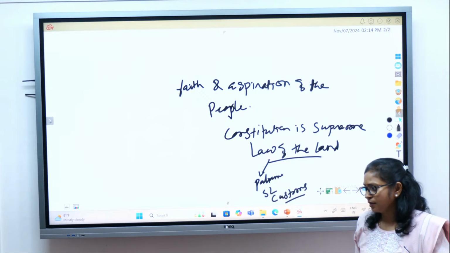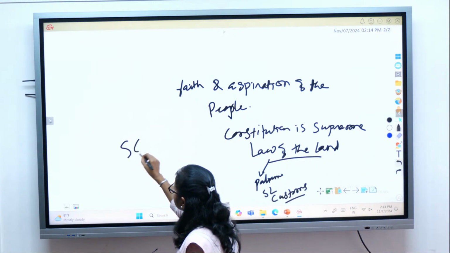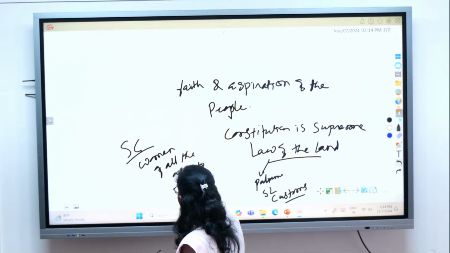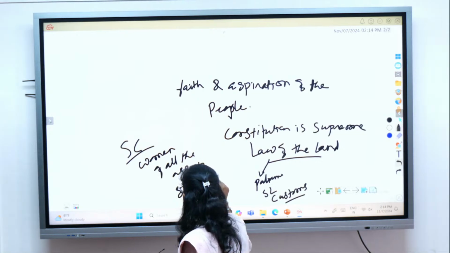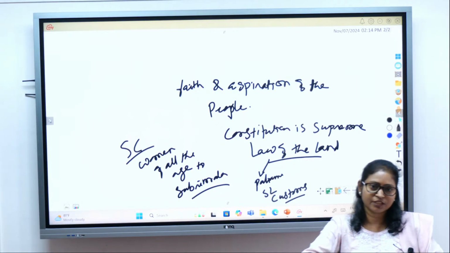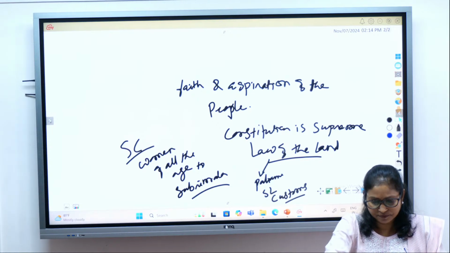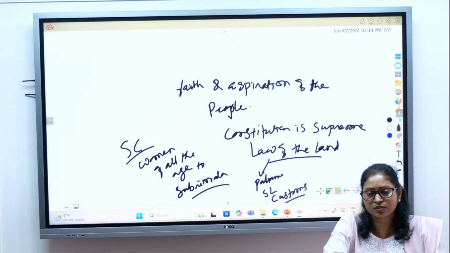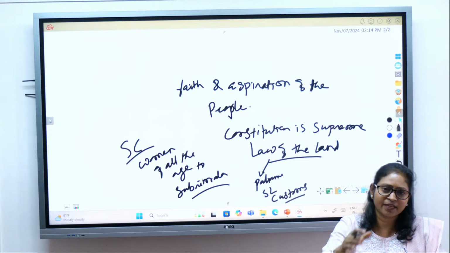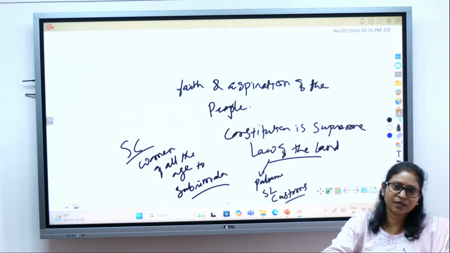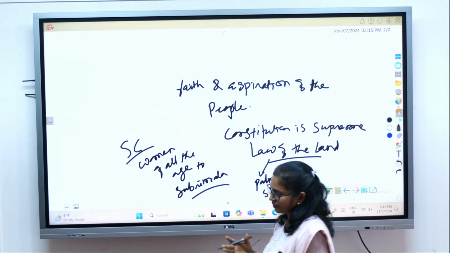For example, the Supreme Court has allowed women of all age groups to enter the Sabarimala temple, right? If you are aware, the Sabarimala temple, which is located in Kerala, is a highly auspicious religious place of Hindus, and women of a certain age group, particularly those who are menstruating, were not allowed to visit the temple during that period.